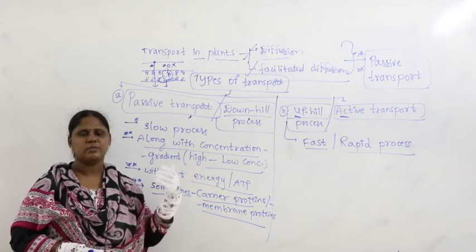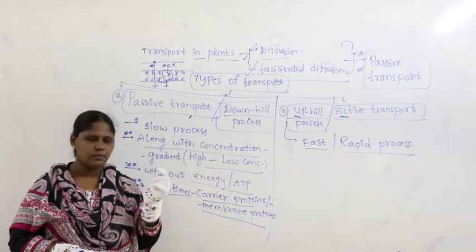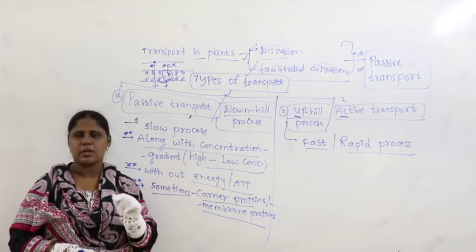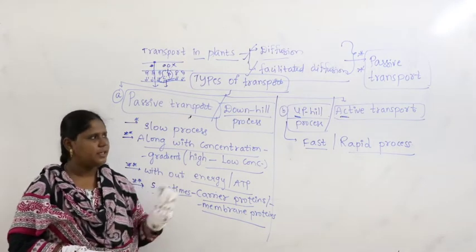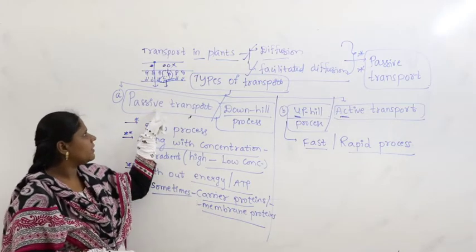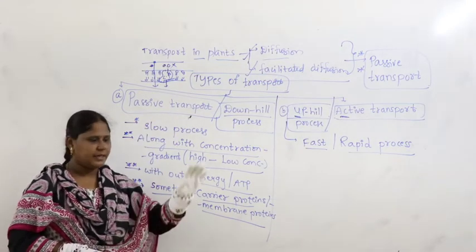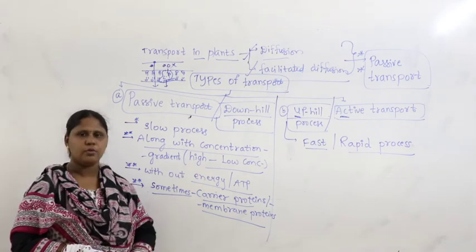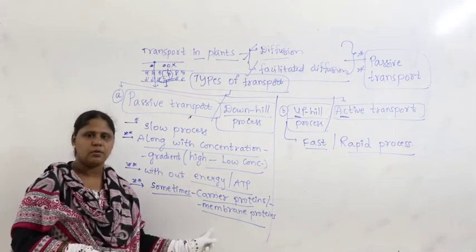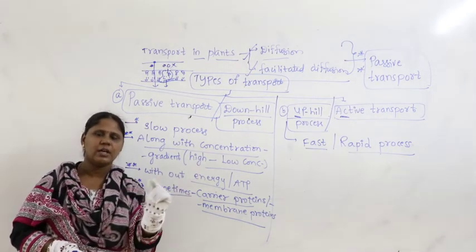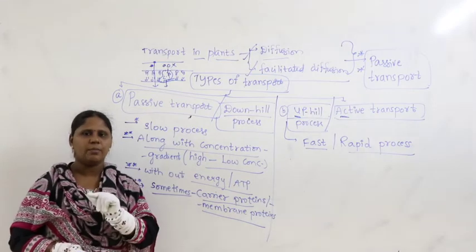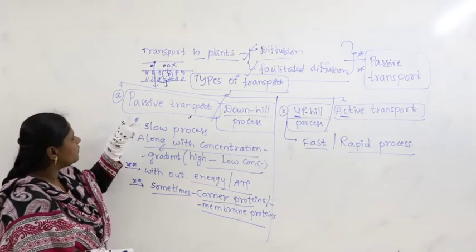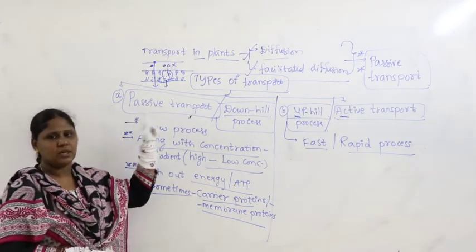Most of the time, generation after generation, we know the place where people will confuse a lot. Generally, with facilitated diffusion they will take it for granted that it is passive transport. They will study the textbook, they will study the notebook, they will understand the concept thoroughly, they will go through each and every line of the NCERT textbook, but they will understand facilitated diffusion to mean, yeah, it is passive transport.